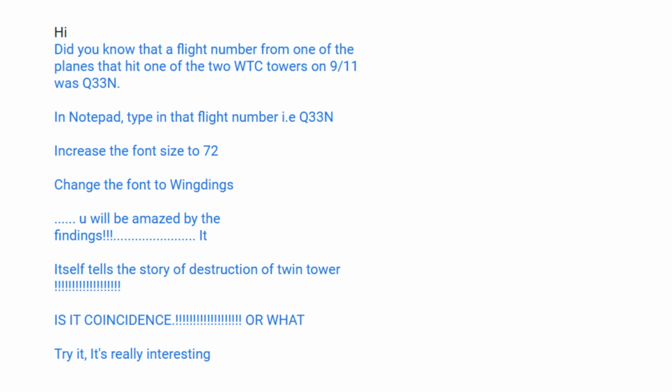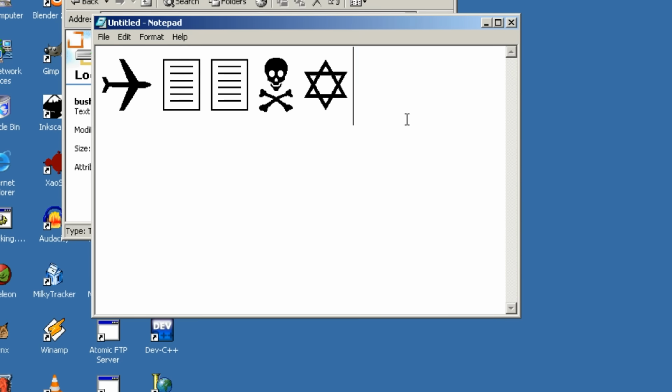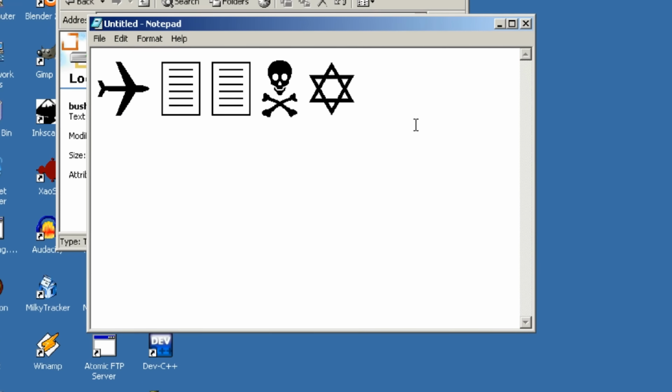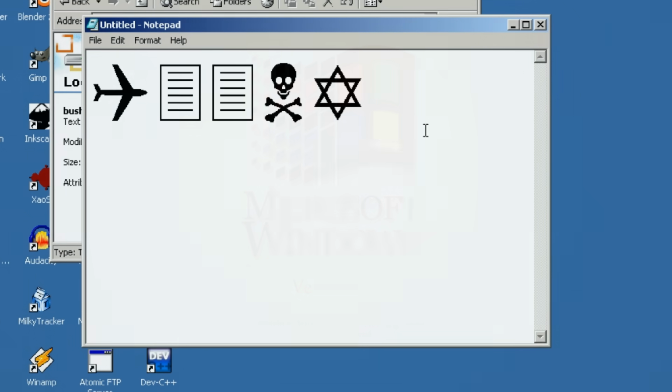If you type this into Notepad or anywhere else using the Wingdings font, then it would generate a plane, 2 filing cabinets, a skull and crossbones, and with the added Y, the Star of David. Now this was supposed to represent apparently the strike on 9/11.